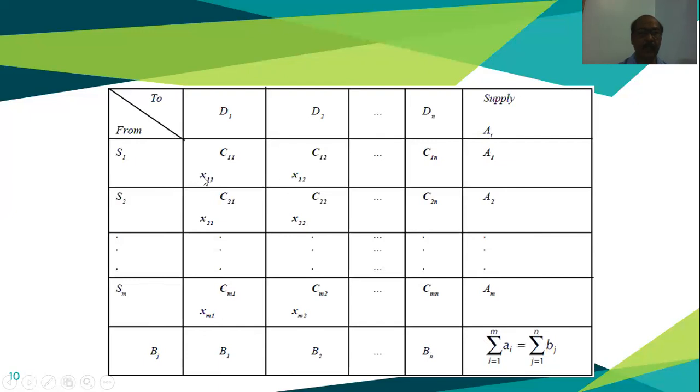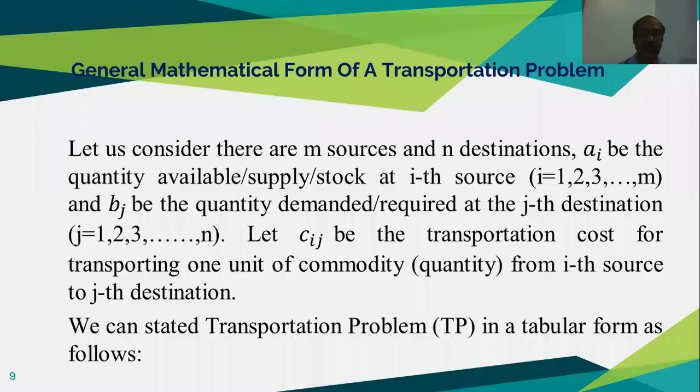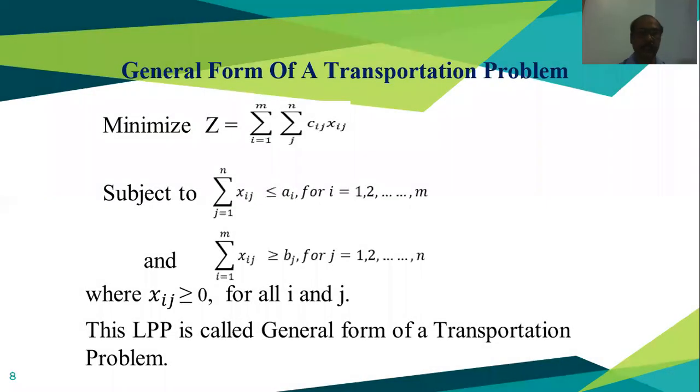Now, when we are summing up, these are X11, X12, and X1n. We are transporting the commodity from source 1 to destination 1, destination 2, and destination n. If we sum up this X11, X12, and X1n, we will get A1, whatever we got in the last slide. Summing up Xij for source 1, j equals 1 to n, it is less than or equal to Ai.